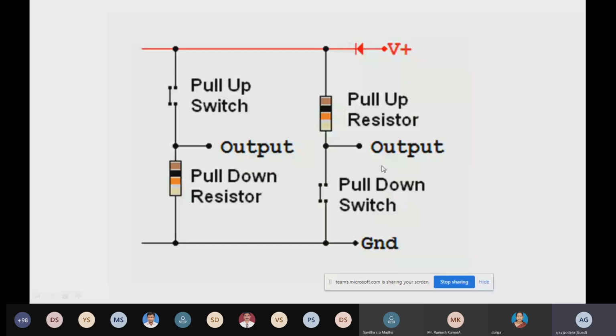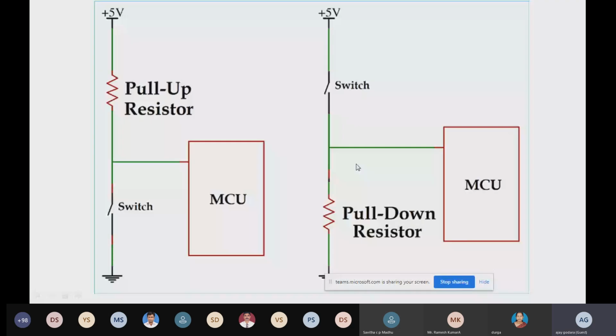That configuration we are going to use with the microcontroller. This one is the microcontroller over here, that is ATmega328P. This one is the microcontroller unit, the MCU, or we can call it Arduino also, and we have to connect it with the pull-up resistor or pull-down configuration, whichever configuration we want to use. So let's see it over here. I'm going to use this configuration, and you can see the microcontroller unit. This connection I made over here.